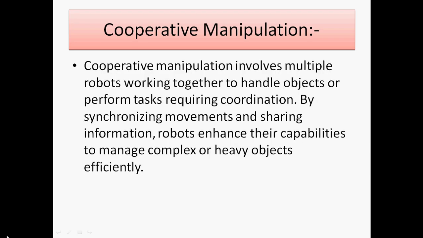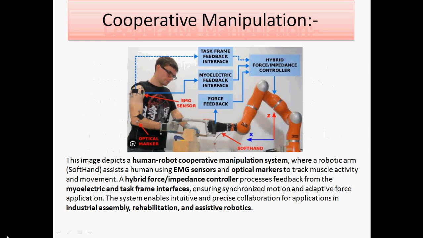Now we are going to discuss cooperative manipulation. Cooperative manipulation involves multiple robots working together, handling objects or performing a task with the required coordination. By synchronizing movements and sharing information, they are capable of handling heavy objects efficiently and performing complex work. So here we discuss an example of cooperative manipulation.